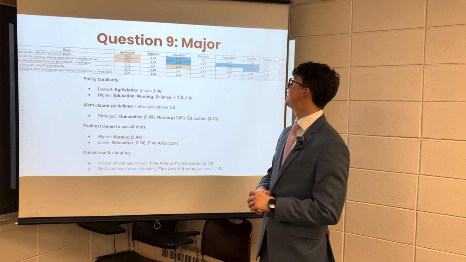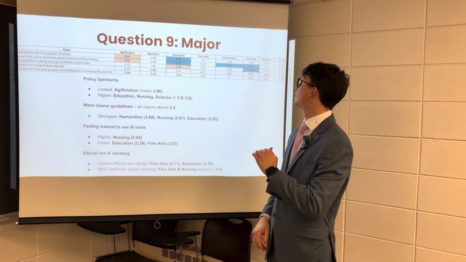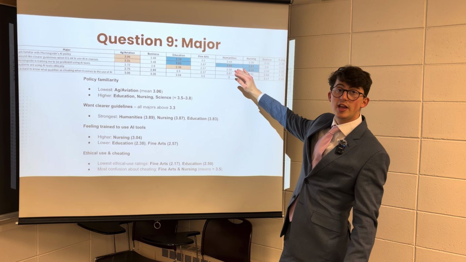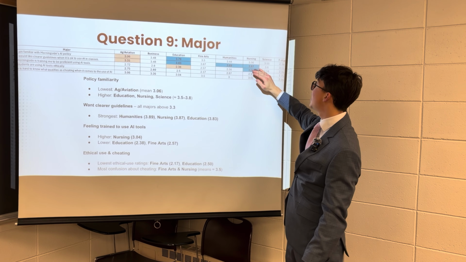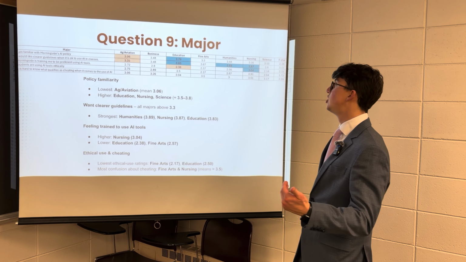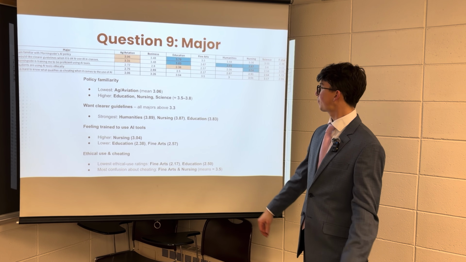One in clear guidelines, same thing. Aggregation with the lowest one with 3.31, while education had 3.83, humanities 3.89, and nursing 3.87. So those three really want the clear guidelines on when it's okay to use AI on classes.